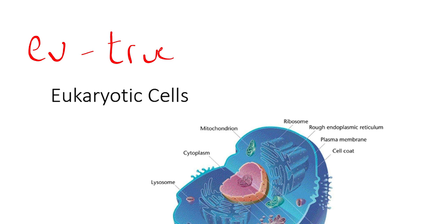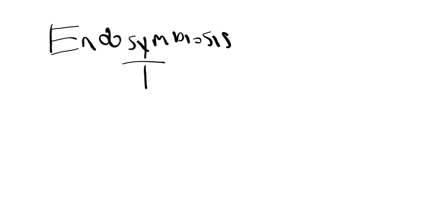Now, with eukaryotic cells, there is a theory concerning them called the endosymbiosis theory. And if you look at the word endosymbiosis, endo means inside, sym means together, and bio means living. So this is a theory as to how eukaryotic cells evolved from prokaryotic cells.